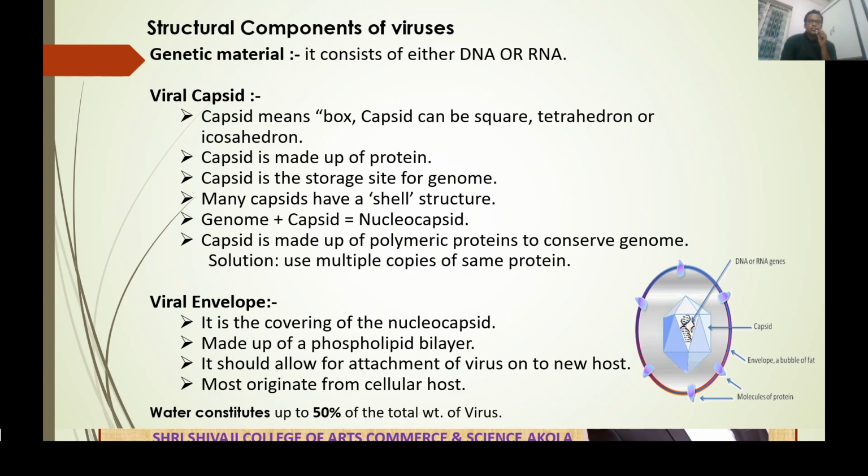Now, structural components of viruses. Generally, viruses consist of three main components. The first one is genetic material. It consists of either DNA or RNA. Second is the viral capsid. Capsid means a box. Capsid can be cubic, tetrahedral, or icosahedral. On the basis of the structure of the capsid, viruses are again classified on the basis of their shape, that is icosahedral virus, tetrahedral virus, and spherical virus.